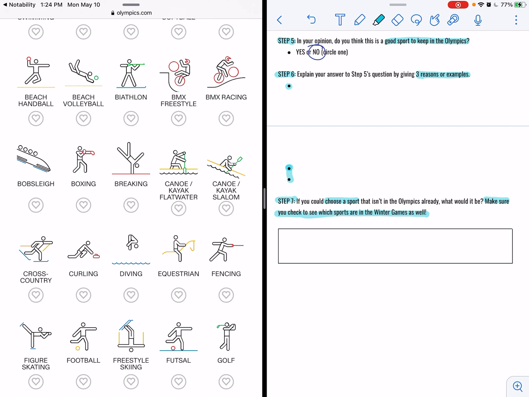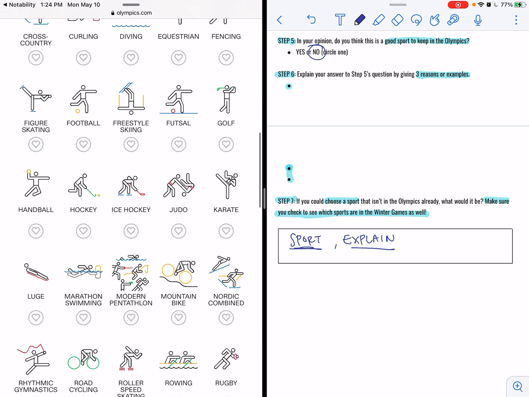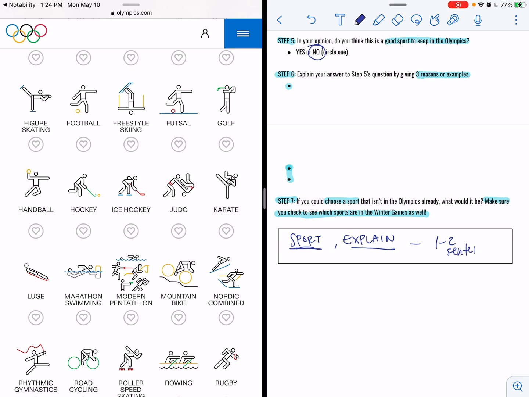So choose one, and you are writing down the sport here, and you are explaining why you think that that sport should be added. Because all you're saying is if you could choose a sport that isn't in the Olympics, what would it be? Write down the name of the sport and explain why you would want to add it. So I'm looking for 1 to 2 sentences here.